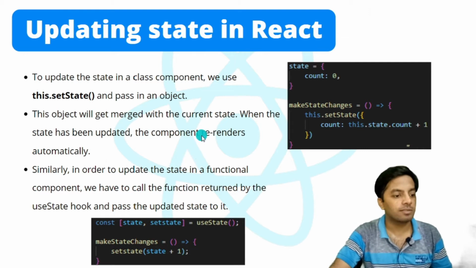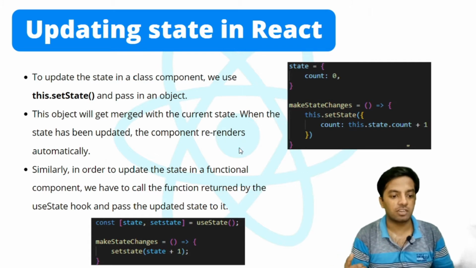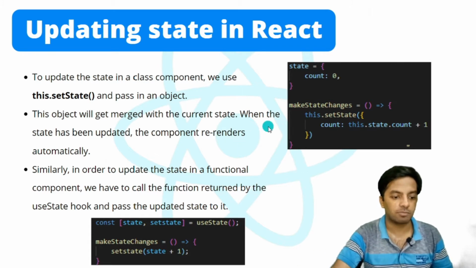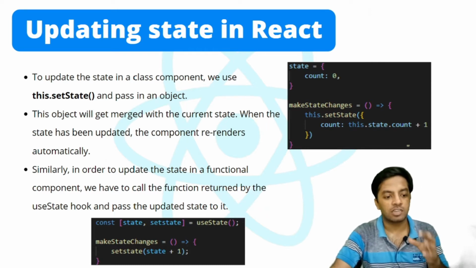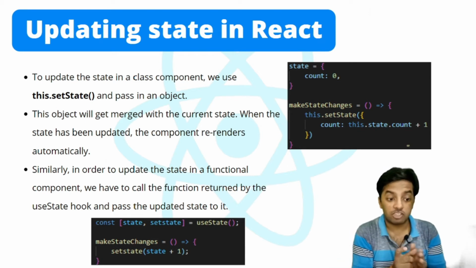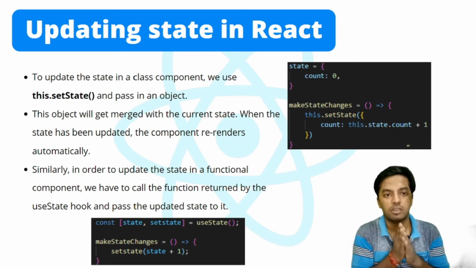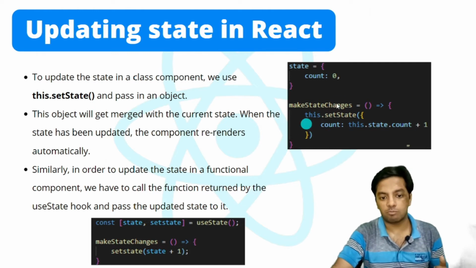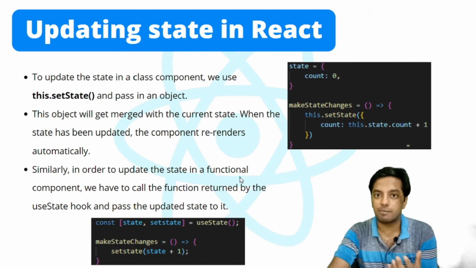We know that. Similarly, in order to update the state in a functional component, we have to call the function returned by the useState hook and pass the updated state to it. If we see that setState is the function that is returned by the useState. Now to that setState function, we have to pass the updated state. In a functional component, we don't pass an object to the function, but instead we directly pass the updated state. Okay, this is the main difference between updating state in functional and class component. In class component, we pass an object, whereas in a functional component, we don't pass the object, we directly pass the updated state.